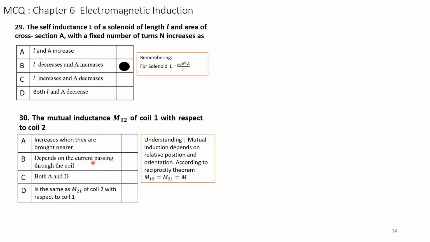Option A and option D. So let us understand. Mutual induction depends on the relative position and orientation, so A is correct. And according to the reciprocity theorem, M12 is equal to M21 equal to M, so D is correct. So both A and D are correct. So this is a two-option question.